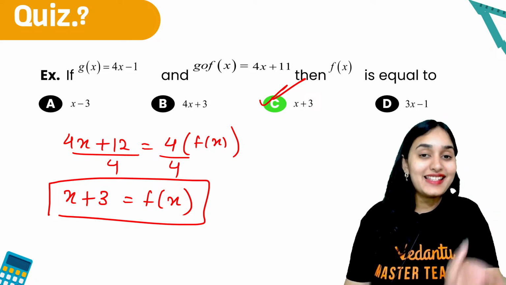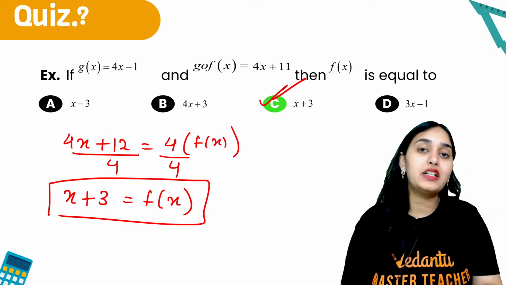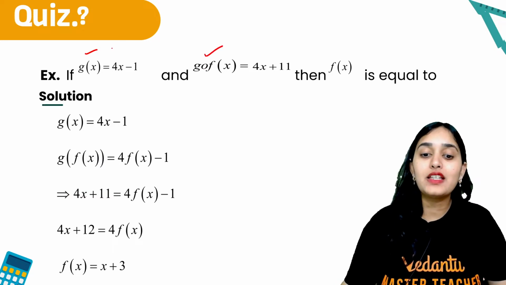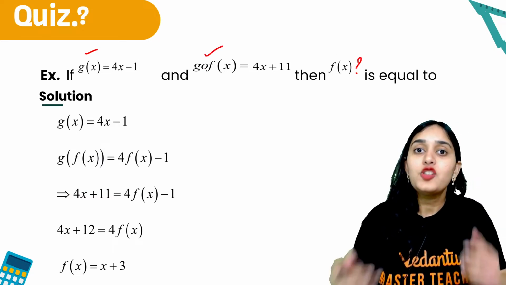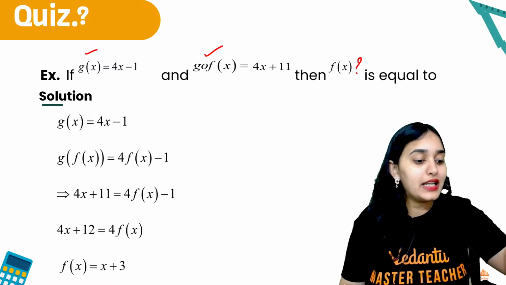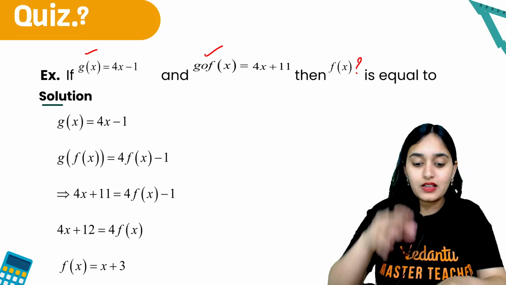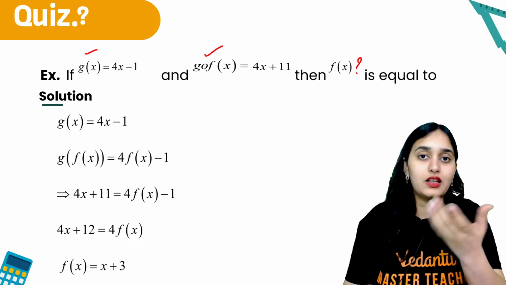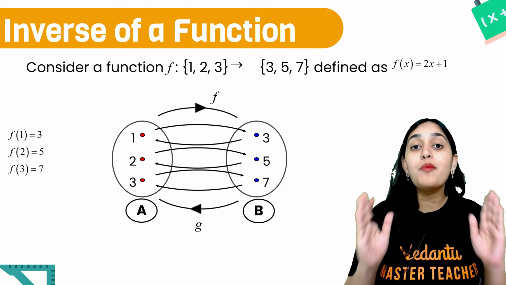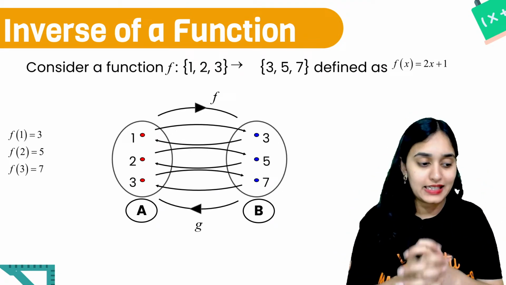Okay, so this type of question can also come in your competitive exam or in your board exam, that they have given g of x and they are asking about f of x. So see, composition of function is easy only. It's nothing but taking one input, putting in one function, taking output, putting in another function, getting the answer. Alright, so that was about composition of two functions.